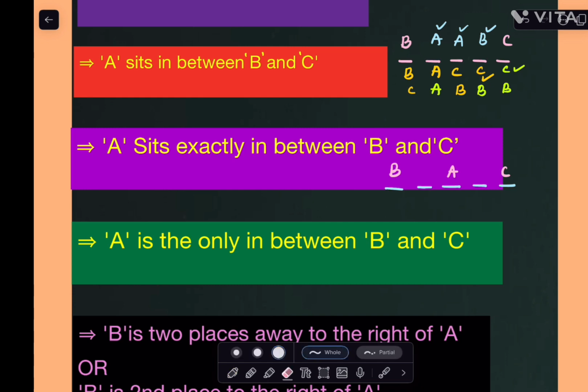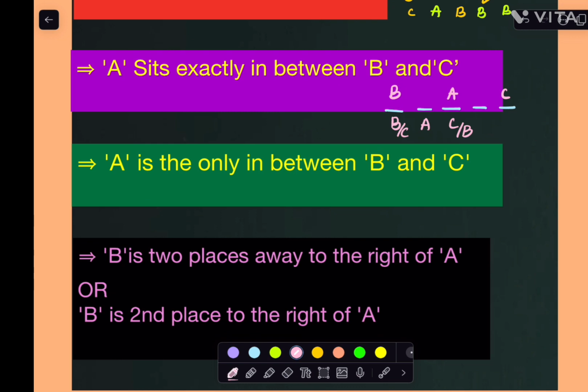Now I am taking B and C values here, so we can't place A here. With equal position between B and C, we need to place A exactly between them. Between and exactly in between have a lot of difference that you have to understand from the start. Now I can take B and C here also. If I put B here and C here, A will sit here. The order might be different also: here C, here B we can also consider.